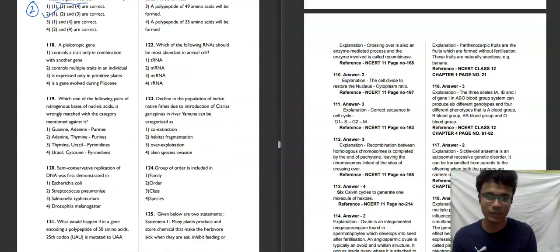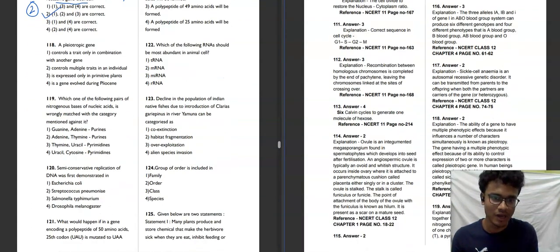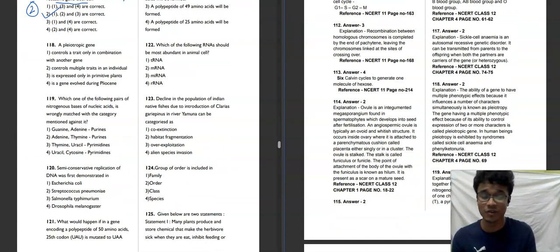180. A pleiotropic gene. What does a pleiotropic gene mean? First of all, you have to understand when approaching a question, don't just read the options first. Try to understand what this term means. Pleiotropism. So what does pleiotropism mean? The ability of a gene to have multiple phenotypic effects because it influences a number of characters. That is the meaning of pleiotropism or pleiotropic gene.